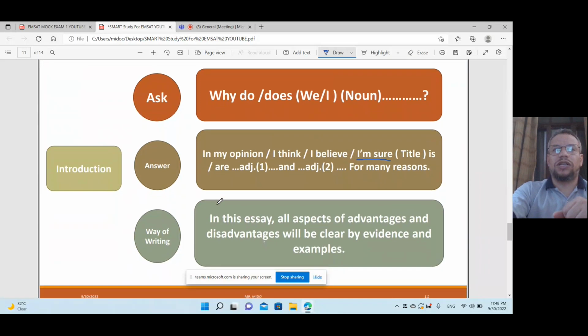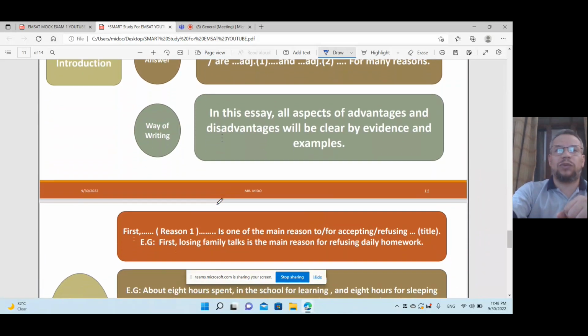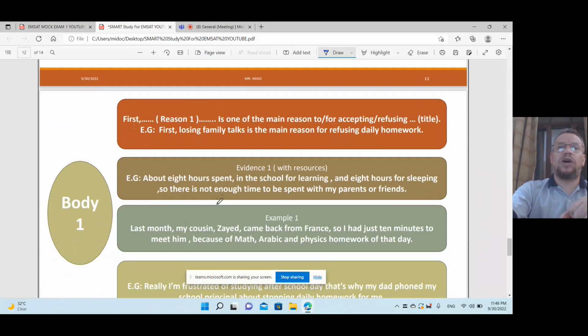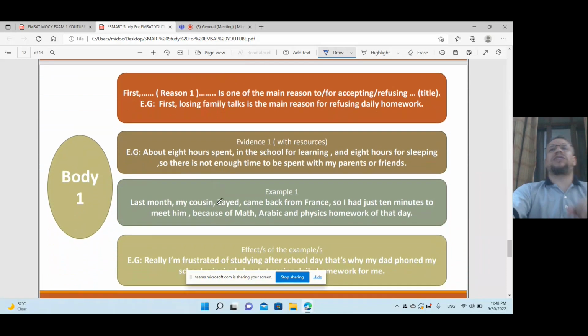Go to the next part. Body 1, body 2, body 3, and so on. I mean the body paragraphs. How could you write body paragraphs? Don't say first reason, second reason, third reason. That's not wrong, it's correct, but it's a weak form of writing, not the top level of writing.